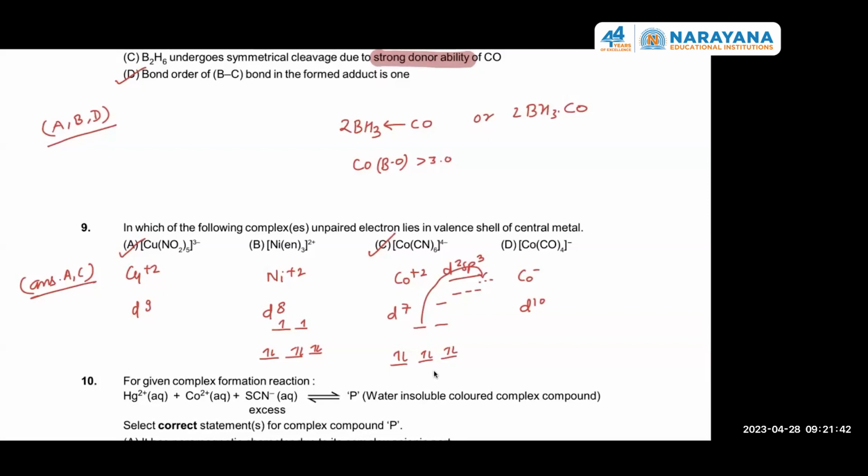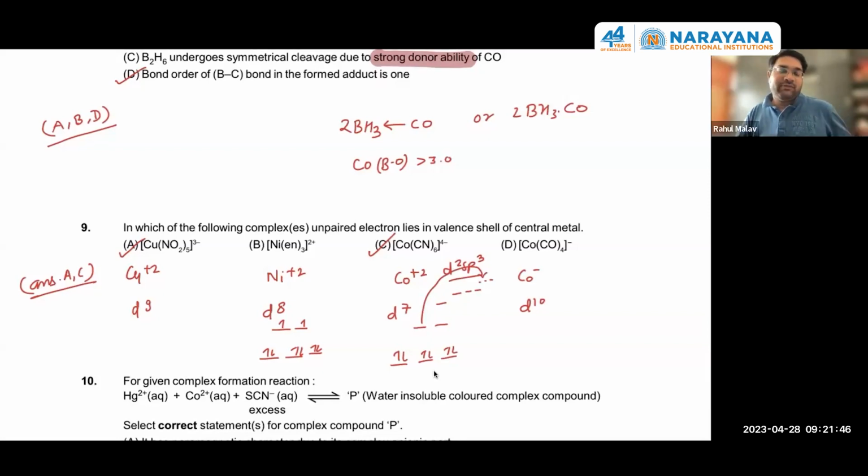Such type of questions are actually when there is a condition of transference of one electron only. And what is that condition? Whenever one electron is unpaired and strong field ligands are present, that one unpaired electron moves to the higher energy level to form a stable inner orbital complex.